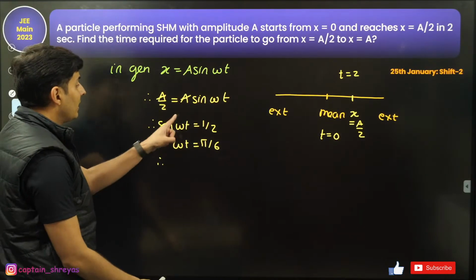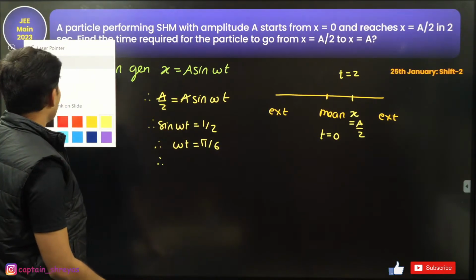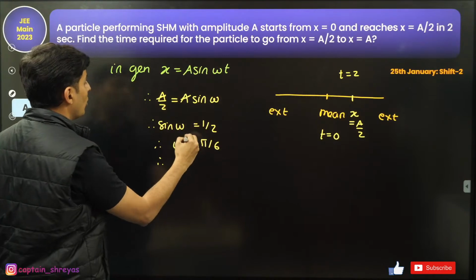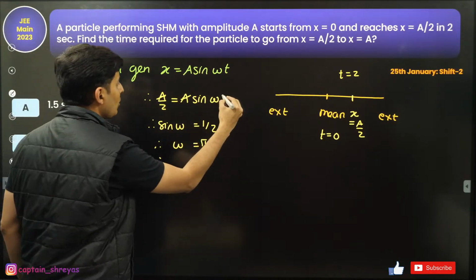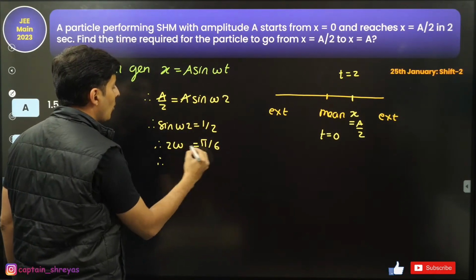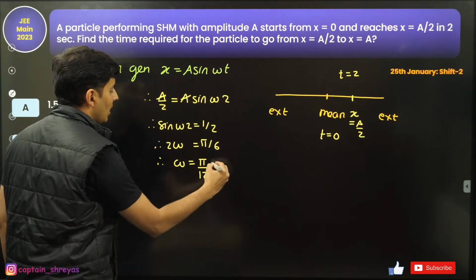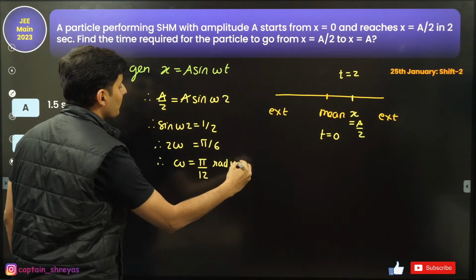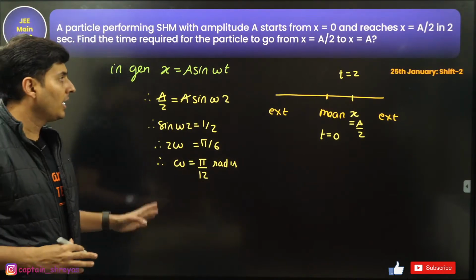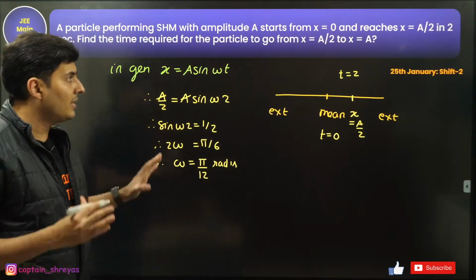Naturally, but the time value should be 2. So I'm just going to put 2 over here at every place. So time is 2. So 2 omega is pi by 6, or omega is basically pi by 12 radians per second, you might say. That is what the value of omega I got. And I think I will need it for solving the problem.